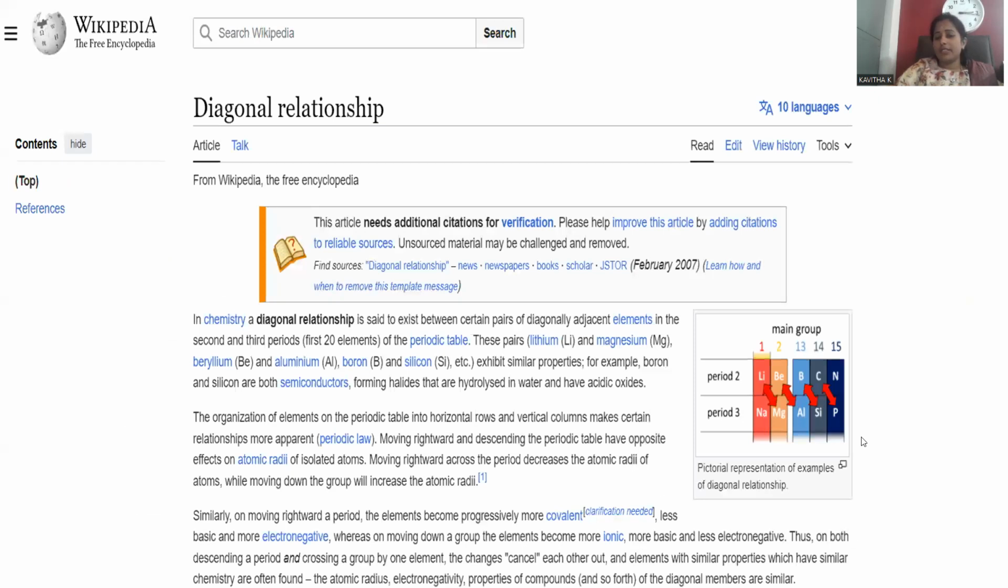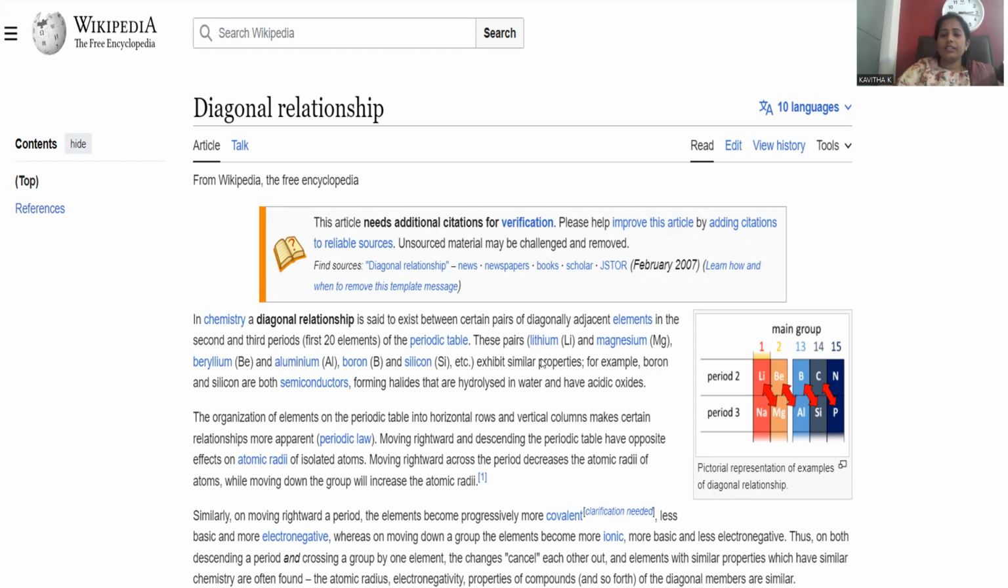The only possibility, if you observe, is lithium to magnesium, this is diagonal. This is a slanting one. Beryllium to aluminum, boron to silicon, carbon to phosphorus. These many possibilities only we can notice for diagonal relationship. Diagonal relationship is said to exist between certain pairs of diagonally adjacent elements in the second and third period. Only among the second and third period elements in the periodic table can we notice the diagonal relationship.